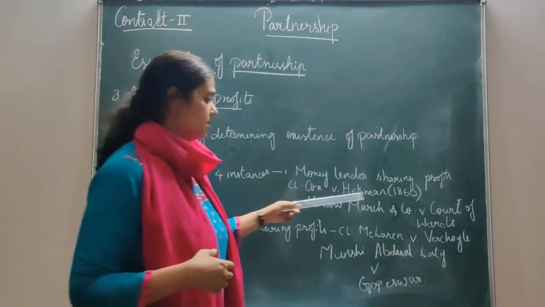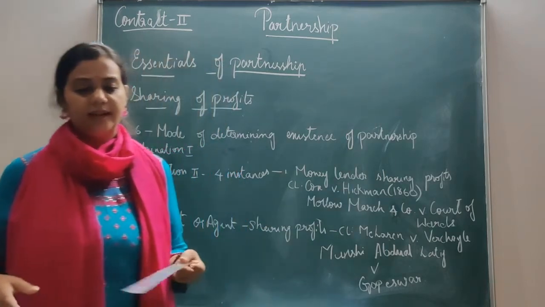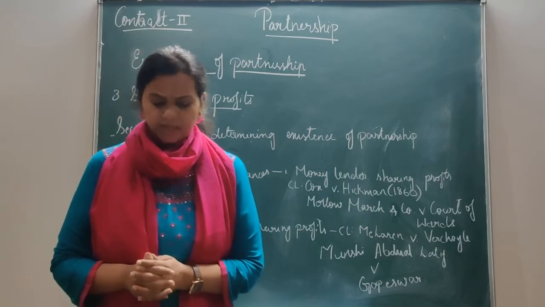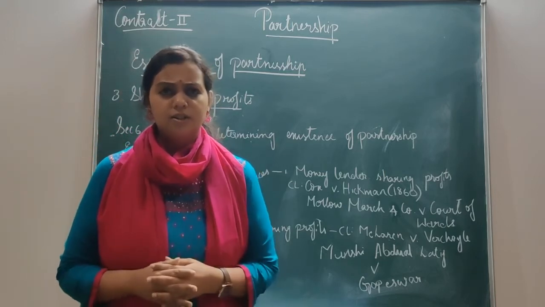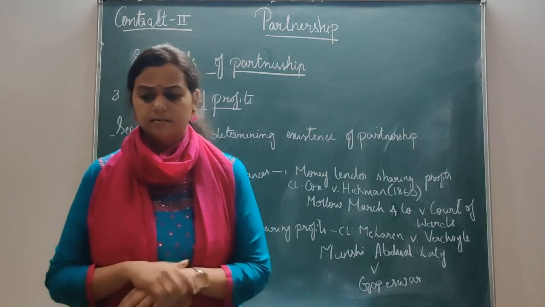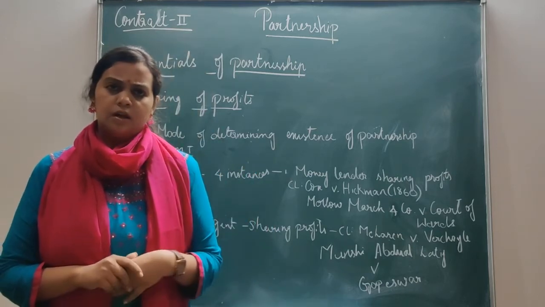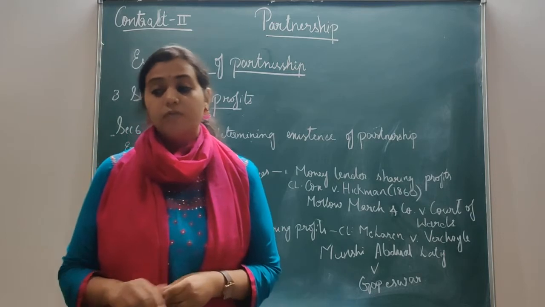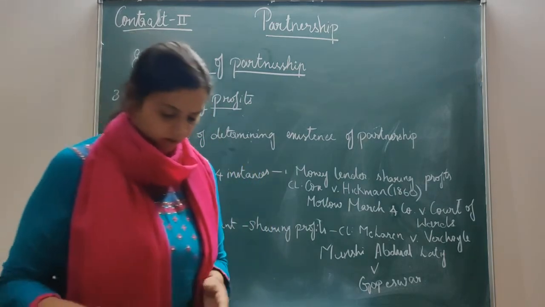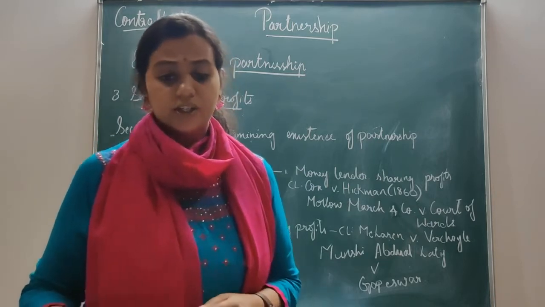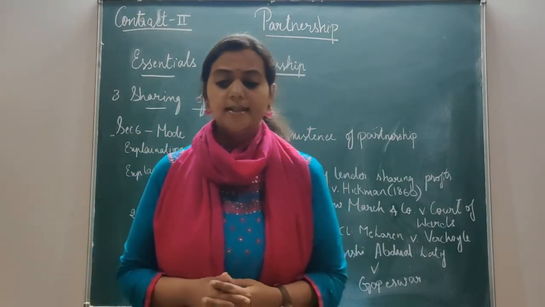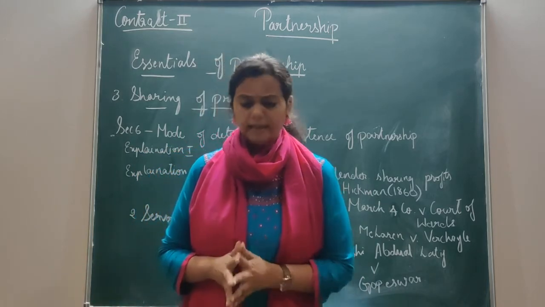That is Cox versus Hickman. It's an 1860 case. So now let's know the facts of this case. There's a person, Smith and Son, and his sons. They carried on the business of iron merchant. After a few days they got into financial difficulties, as a result of which they executed a deed of agreement with the creditors.